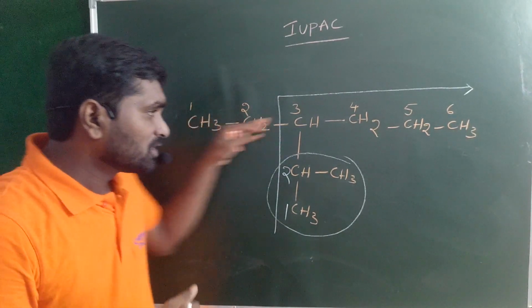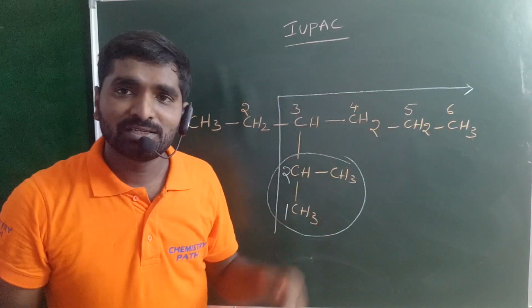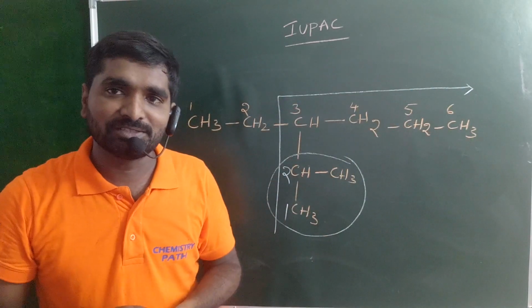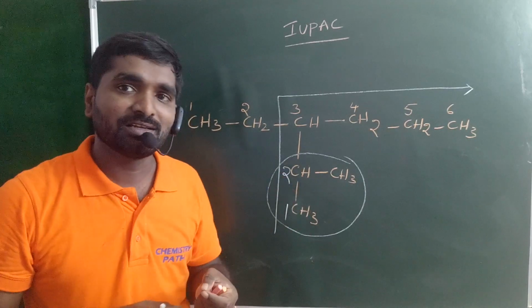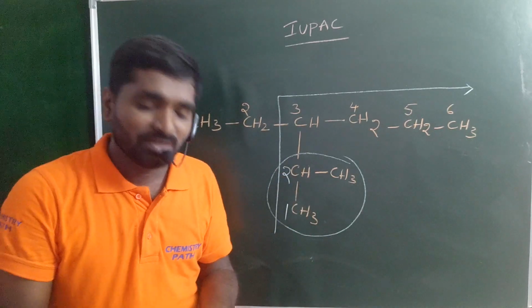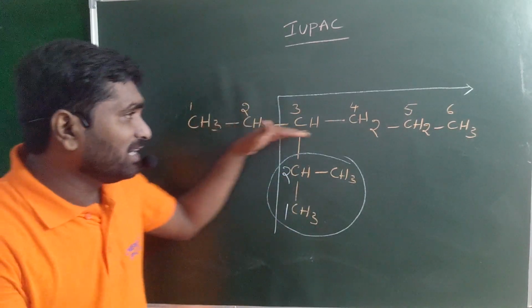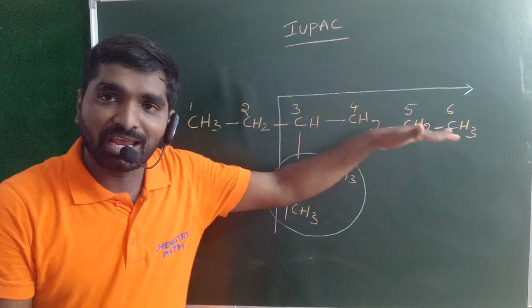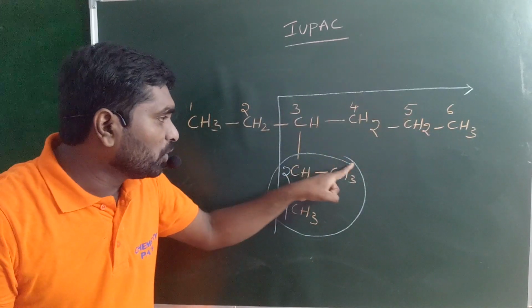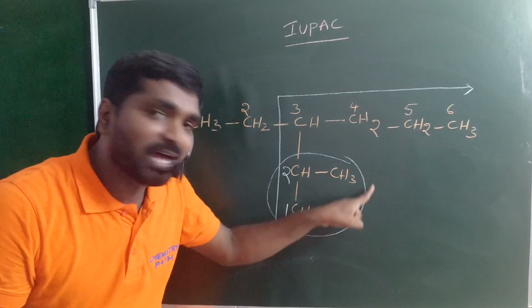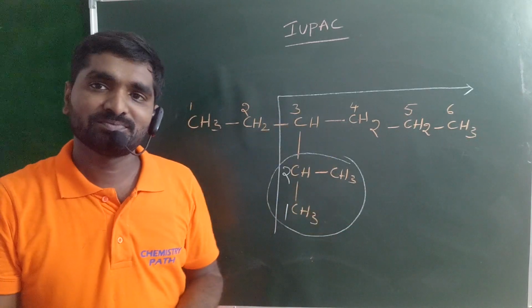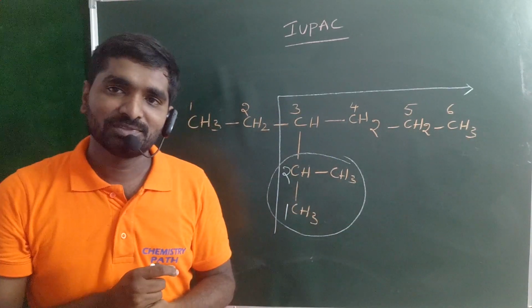When you are going from the straight chain or from this one, the same number of carbon atoms are present, which is also your longest chain. But remember, guys, when you take the straight chain, on the third carbon you have only one substituent, which may be the isopropyl group. Only one substituent.